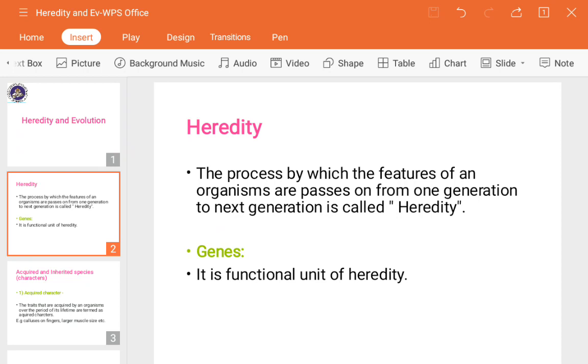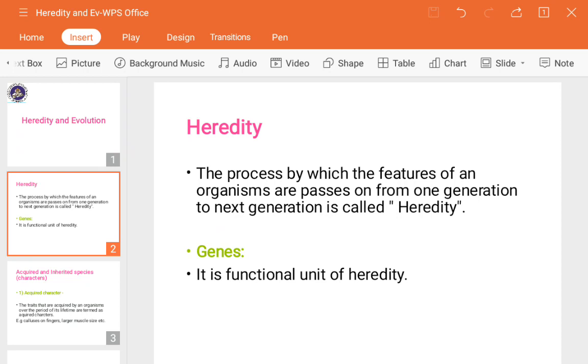So that is heredity. The transfer of particular features of an organism from one generation to the next generation, that process is called heredity.